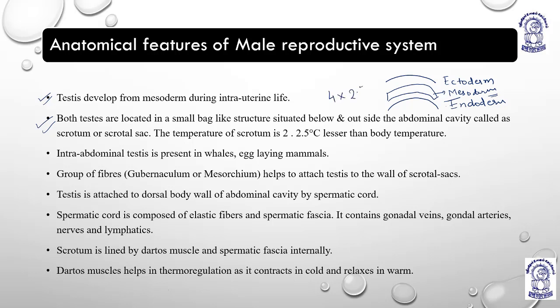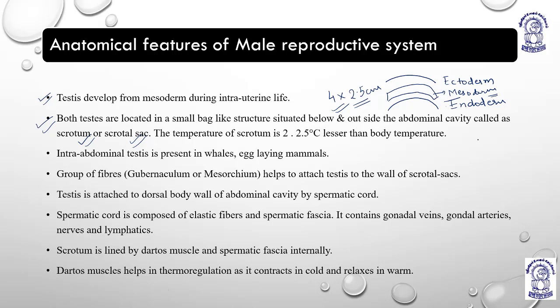Then the second point is a human male has a pair of testes which is around 4 to 2.5 centimeter in dimensions, right? Both testes are located outside the abdomen. That part is known as what? Extra abdominal cavity. This pouch or bag-like structure in which the testes are present is known as what? Scrotum or scrotal sac.